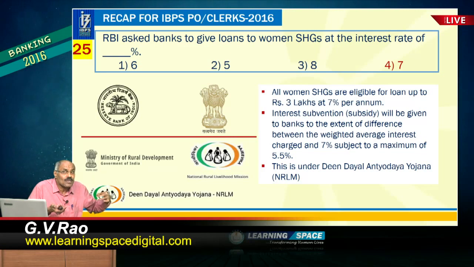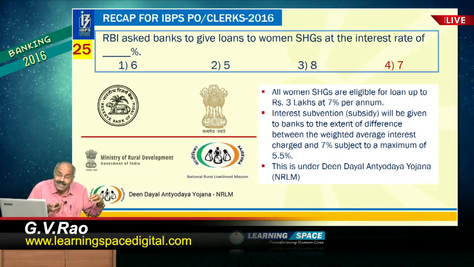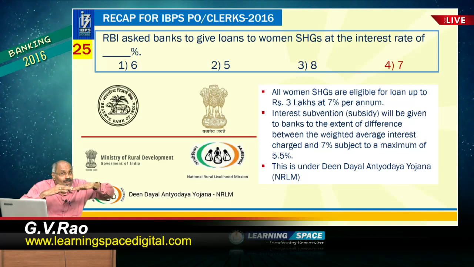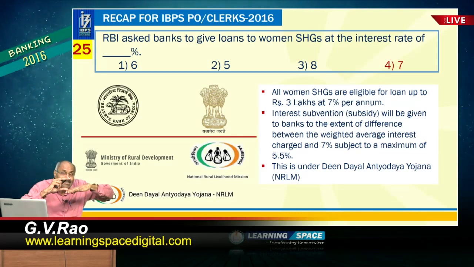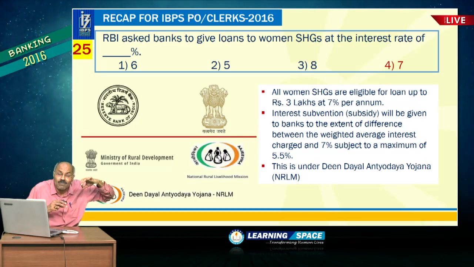RBI asked banks to give loans to women self-help groups, and the interest rate is 7%. So, women self-help groups, SHGs, will get loans at an interest rate of 7% per annum, and the government will pay banks a certain percentage, that is known as interest subvention. If the bank interest rate is 10%, SHGs will be charged 7%, and the balance 3% will be paid by the central government to banks, that is known as interest subvention.